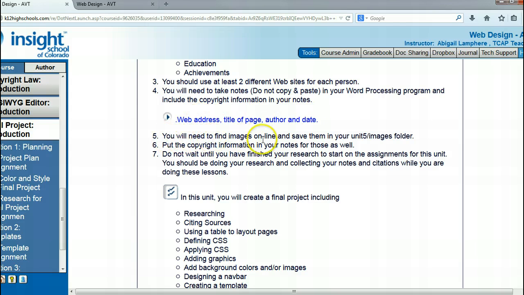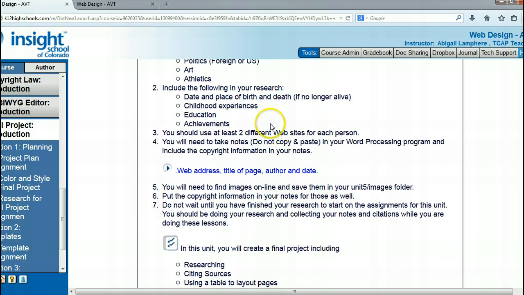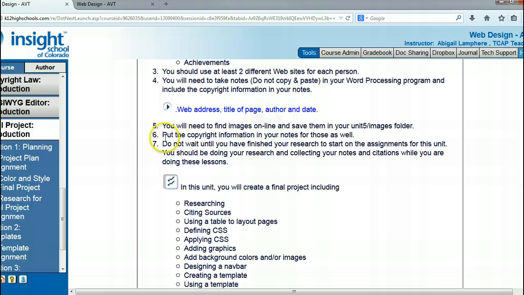You will need to find images online and save them in your Unit 5 images folder. This is going to be key to making sure that everything links correctly. You should have an images folder inside your Unit 5 folder, and at least an image for each of the 4 people you're researching, at least one.